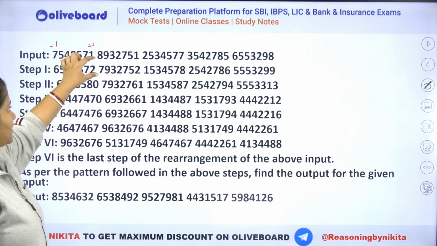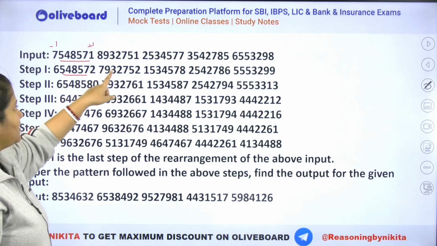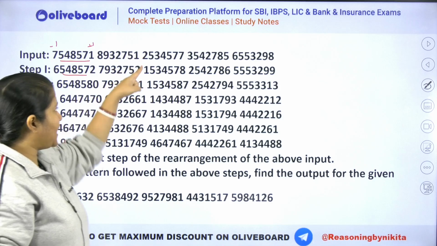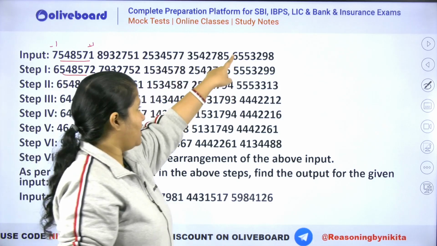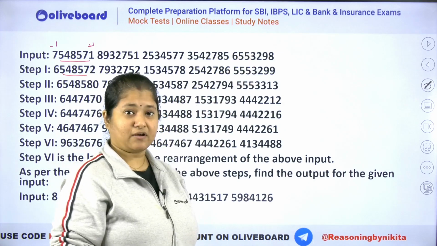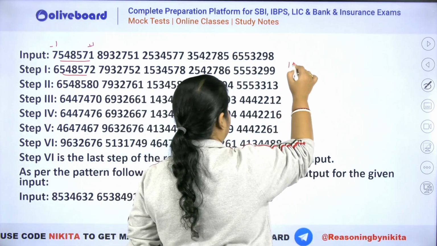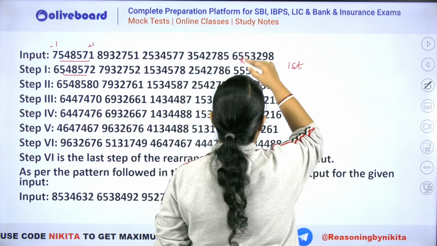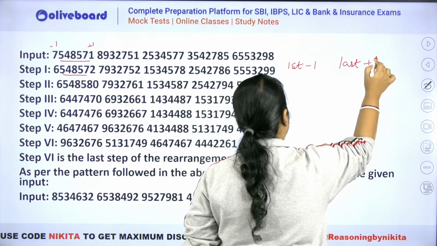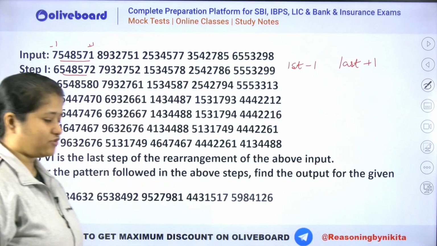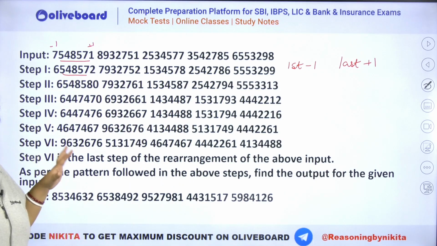What about the second one? Again, you can see -1 here, +1 here, and so on. So it is first -1 and last +1. ठीक है, that is your step number 1. This was easy. ये तो easy था.